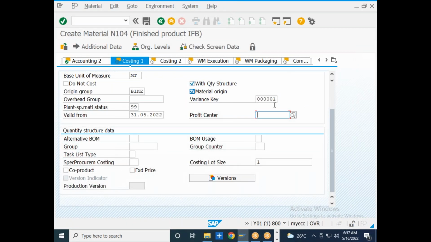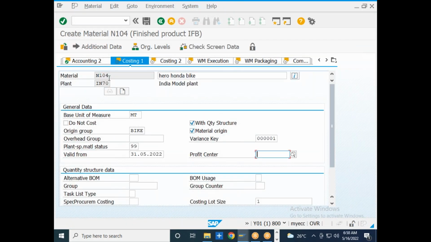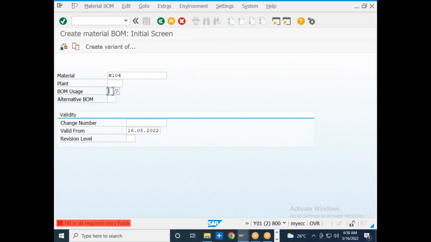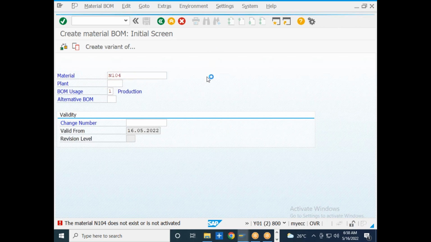So let us say I am creating a material known as Hero Honda bike. To manufacture a Hero Honda bike, what are the individual components that I am going to use? Such type of relationship I am going to maintain over here in the bill of material, and I will be using it when I am doing the costing activities for the particular material. It has become a little bit slow.